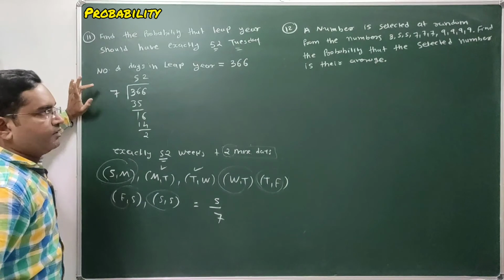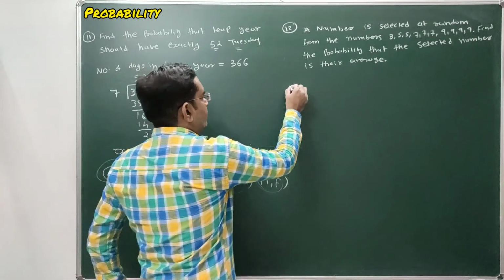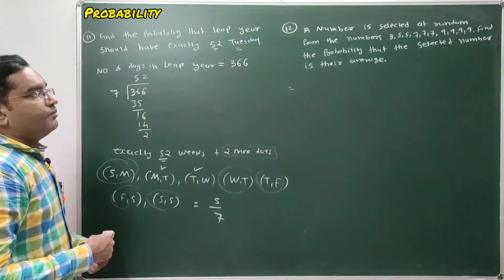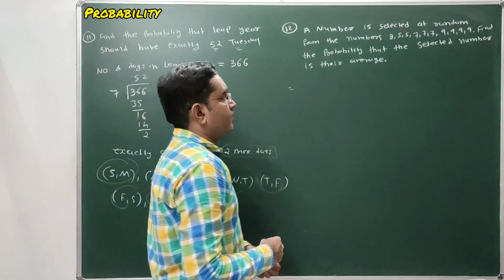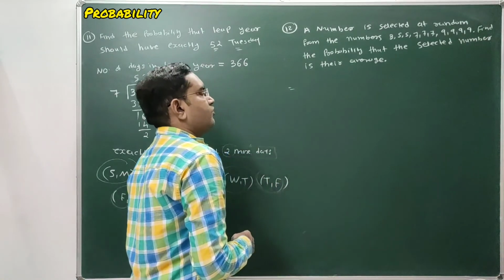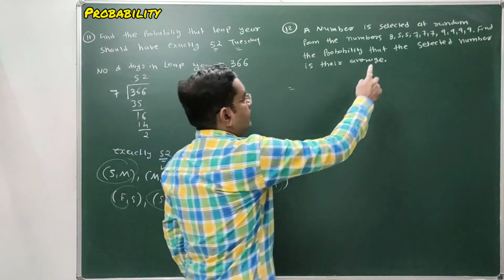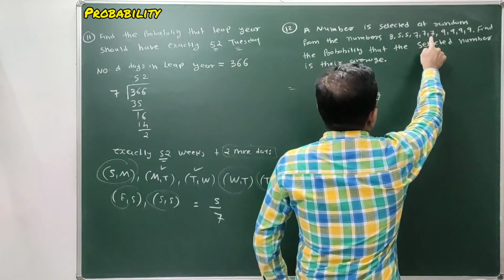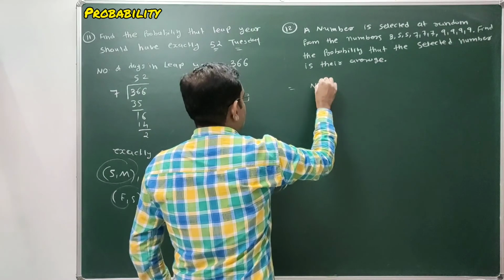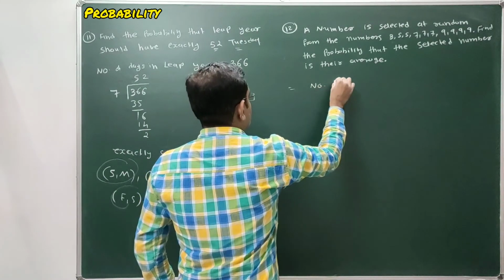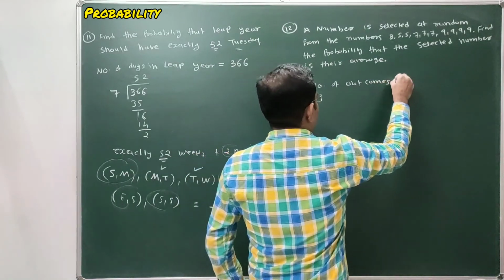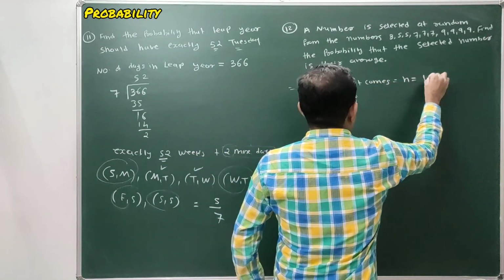Clear, students? Yes. Now last question, also a very good question. A number is selected at random from the numbers 3, 5, 5, 7, 7, 7, 9, 9, 9, 9. So total how many numbers are there? 1, 2, 3, 4, 5, 6, 7, 8, 9, 10. Total number of outcomes, that is our n, is equal to 10.